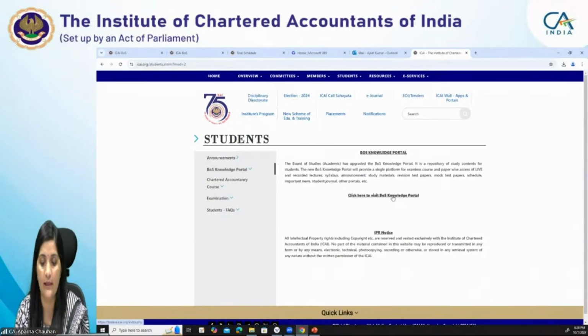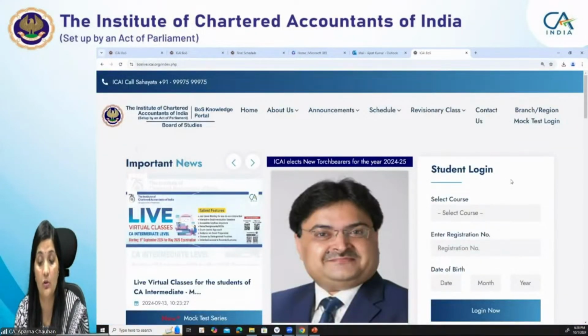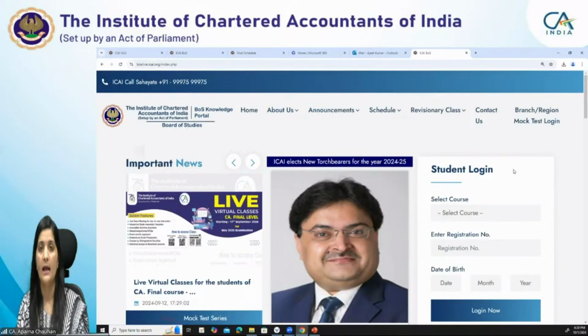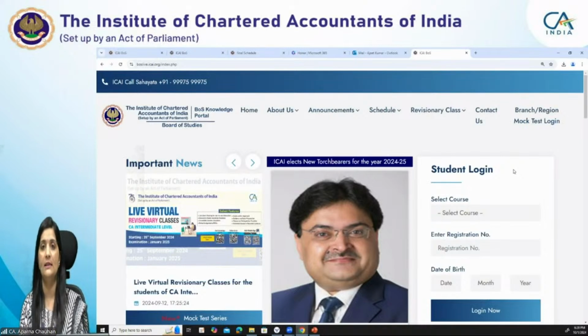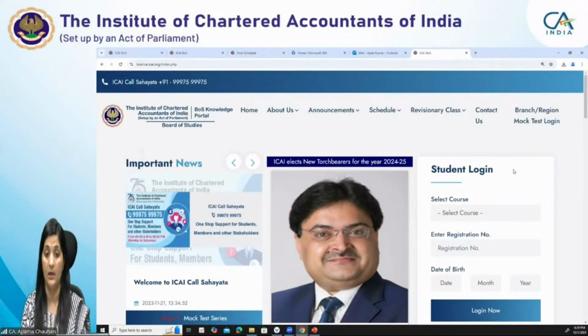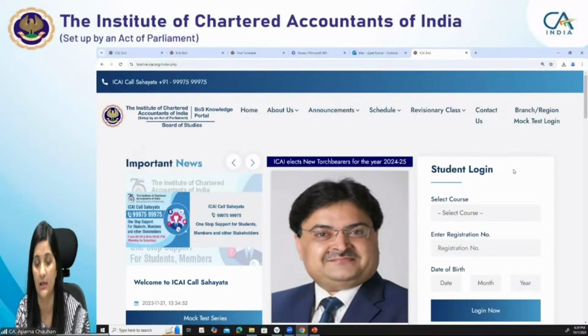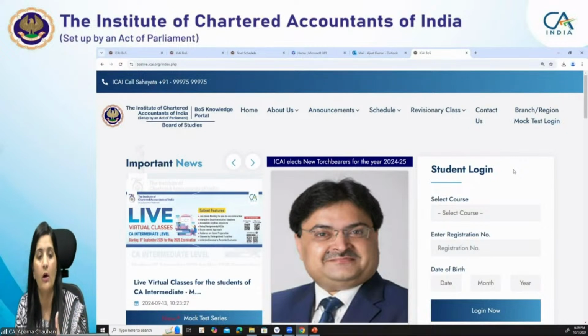If you click here to visit the BOS knowledge portal, there is a student login. Many students come here for counseling with us, and we are very surprised that they are not aware of all the facilities or the publications we are giving them. It's really surprising that being a CA student of ICAI, you are not aware of your own institute's website. This is the reason we want to give you a tour of our institute website.